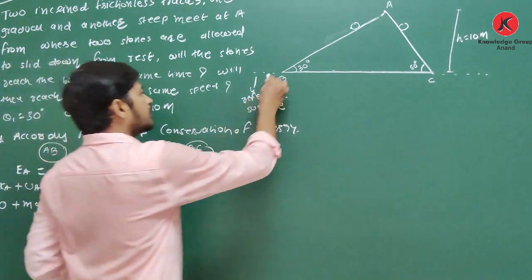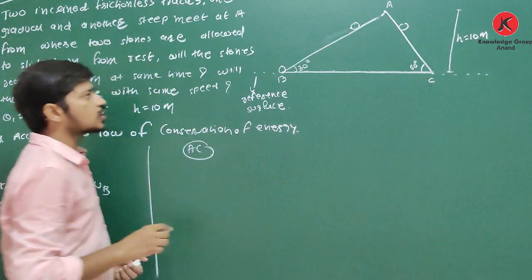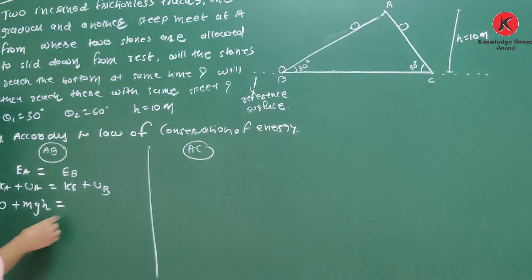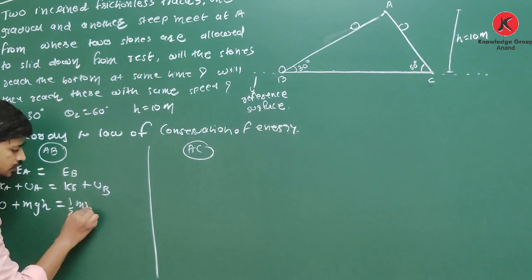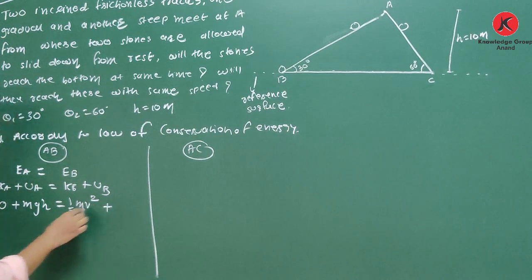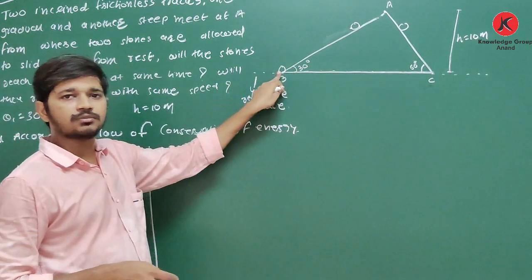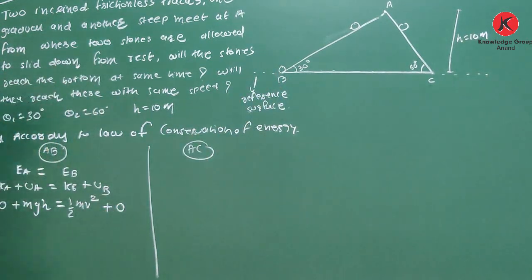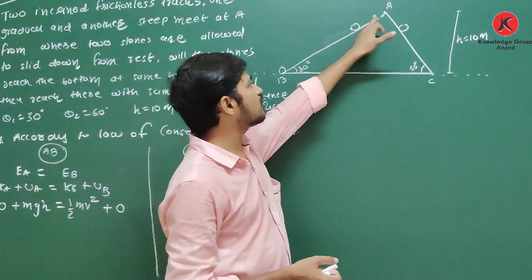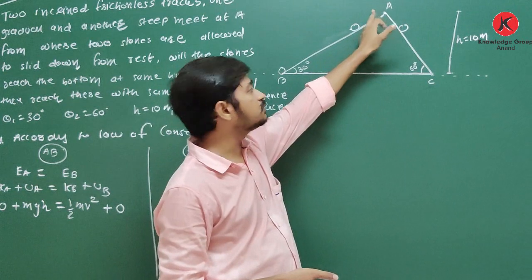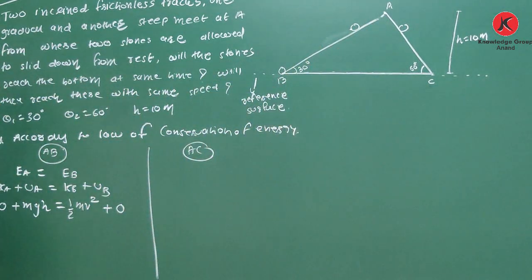At the bottom we have to find its speed, so I assume its speed is v, and kinetic energy is half m v squared, plus U_B. The potential energy at the bottom is 0. So we can easily say the potential energy of the object is converted into kinetic energy.